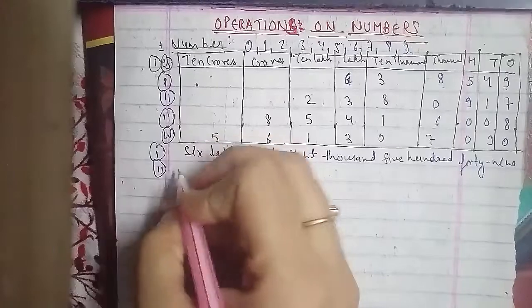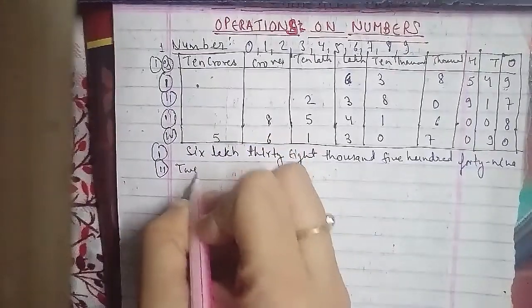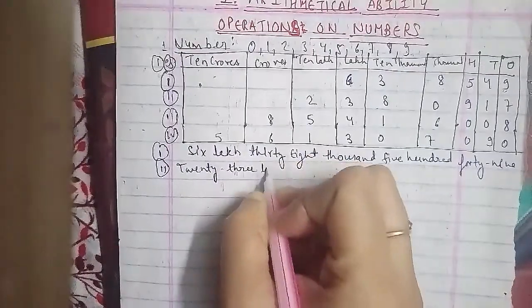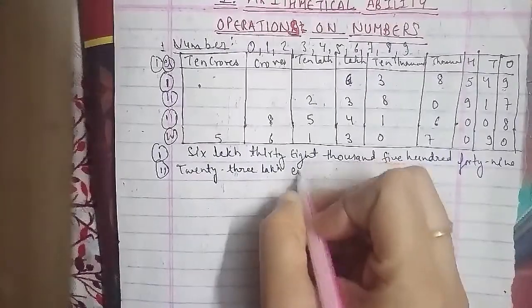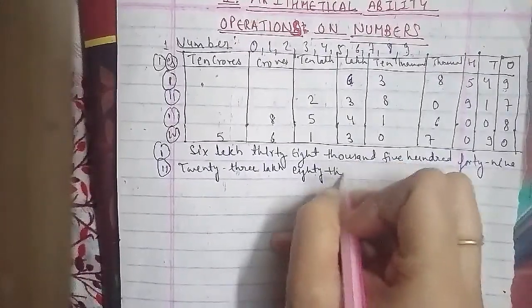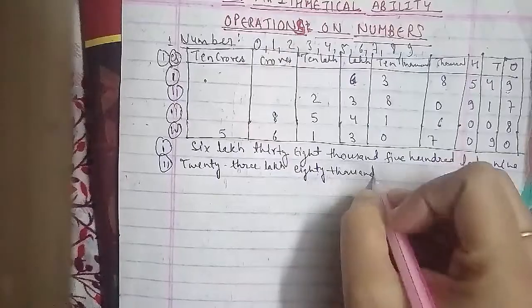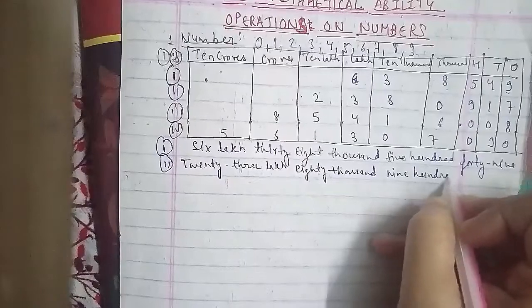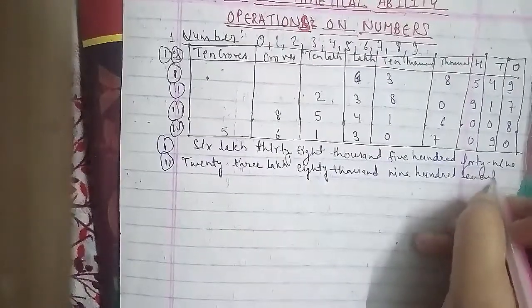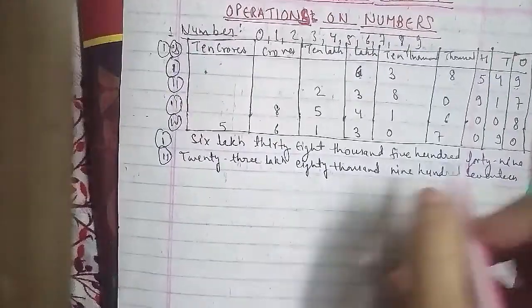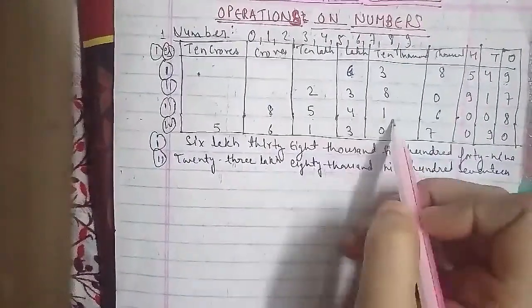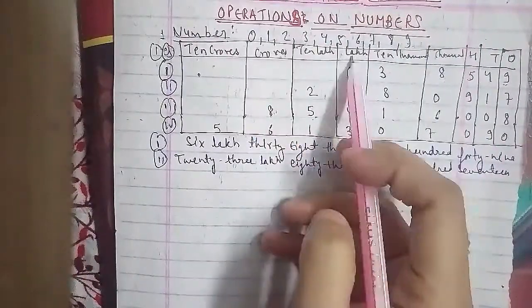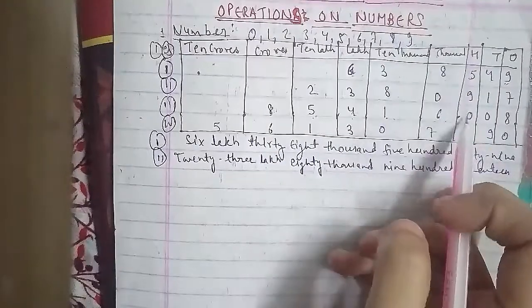The other question we have is 8541608. So it means 8 crores 54 lakh 16,008. So that will be named here as 8 crore 54 lakh 16,008.